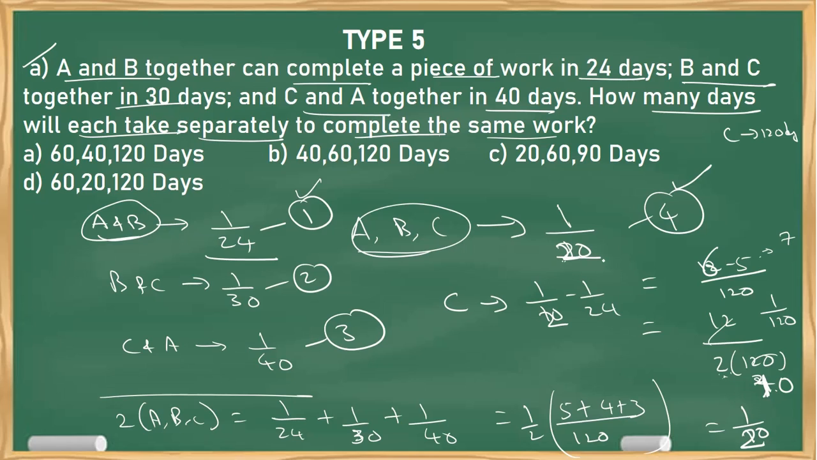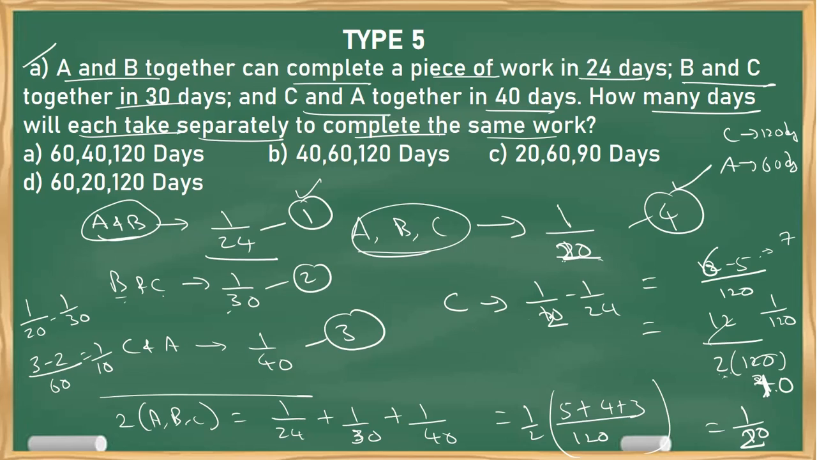ABC 20 days. AB 1 by 24. Now similarly, BC I know 1 by 30. ABC 1 by 20. What do I have to do? 1 by 20 minus 1 by 30. So LCM is 60. I'll get 3 minus 2, that is 1 by 60. ABC minus BC means I'll get A value. So A value is 60 days.